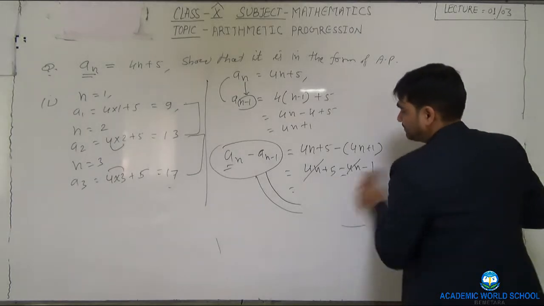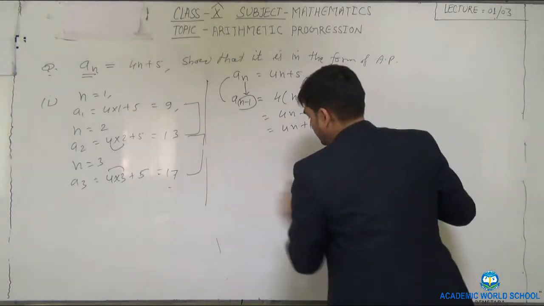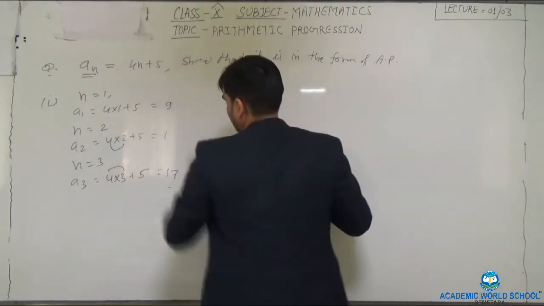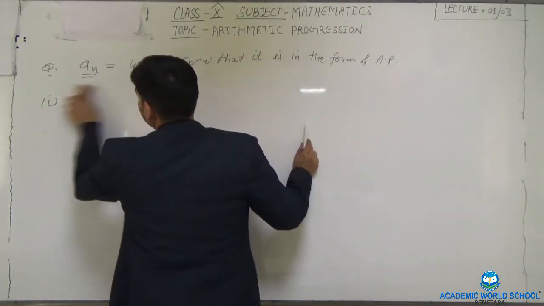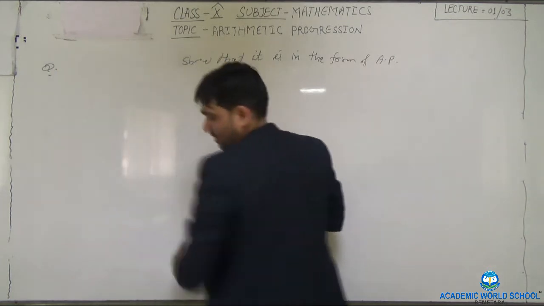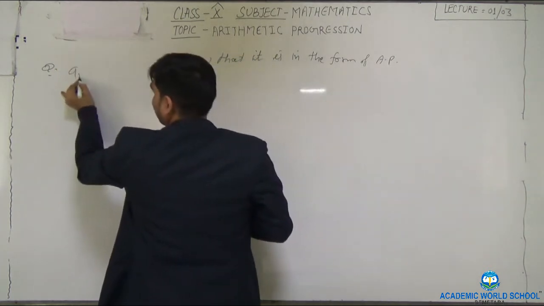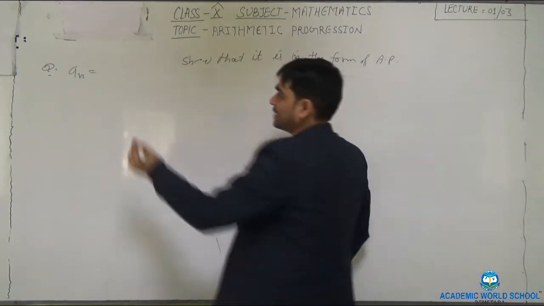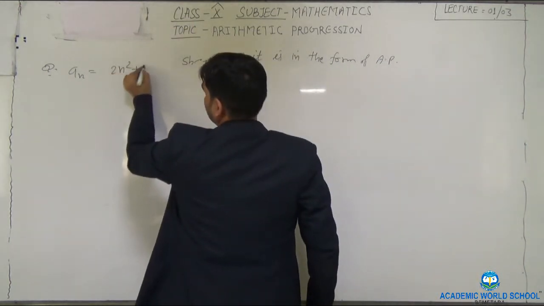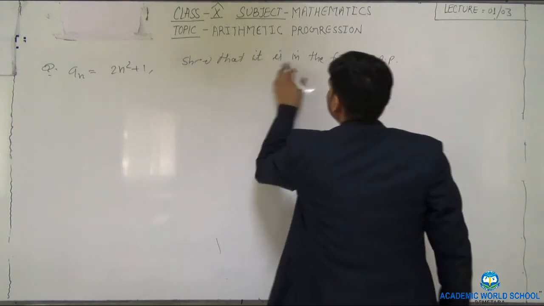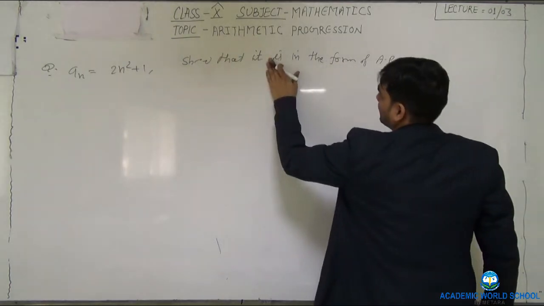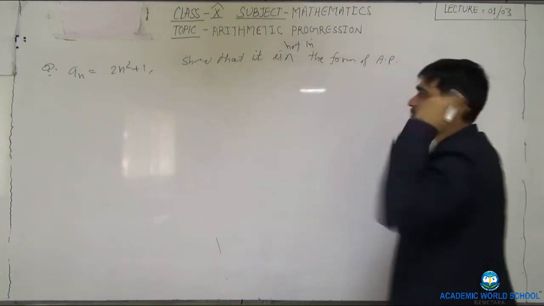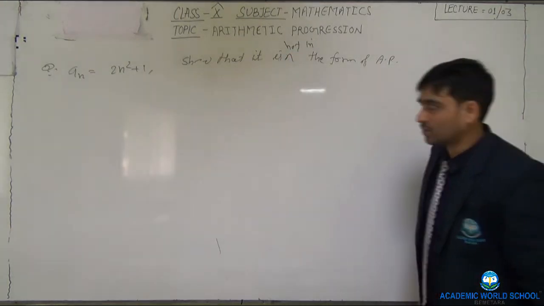See, now I am taking one more example, then I will explain whether it will be in the form of AP or not. Let's suppose An equals 2n square plus 1. Is it in the form of AP? It is not in the form of AP. Okay, correct?